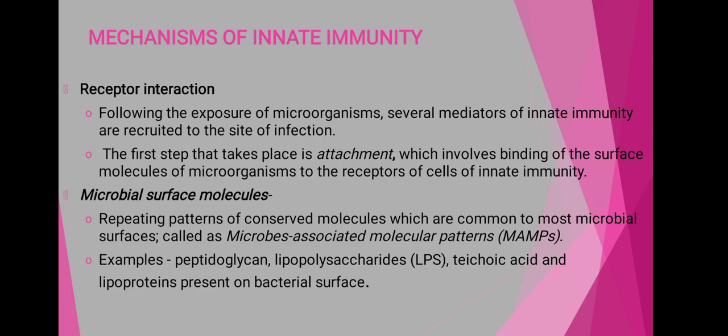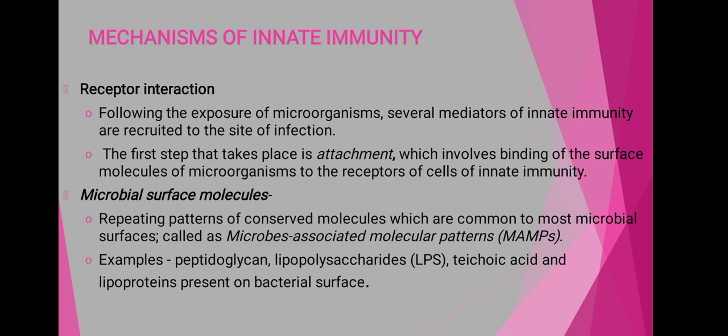Then the mechanism of innate immunity. Within that the first one is the interaction of microbes with the receptor, that is the receptor interaction. Whenever our body is exposed to the microorganism, several mediators of the innate immunity are recruited to the site of infection.